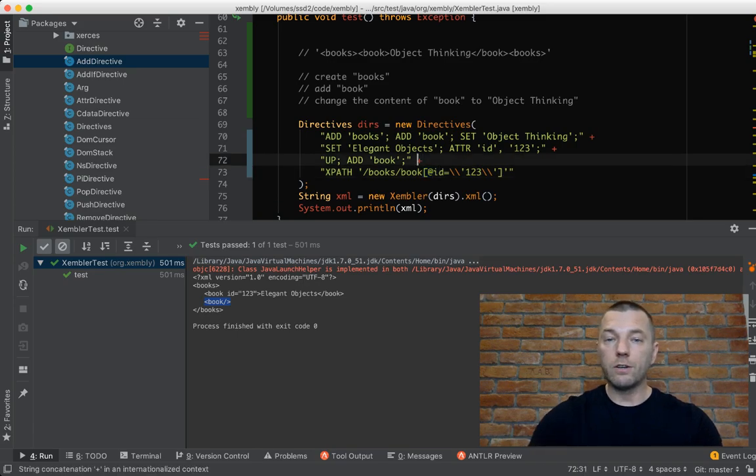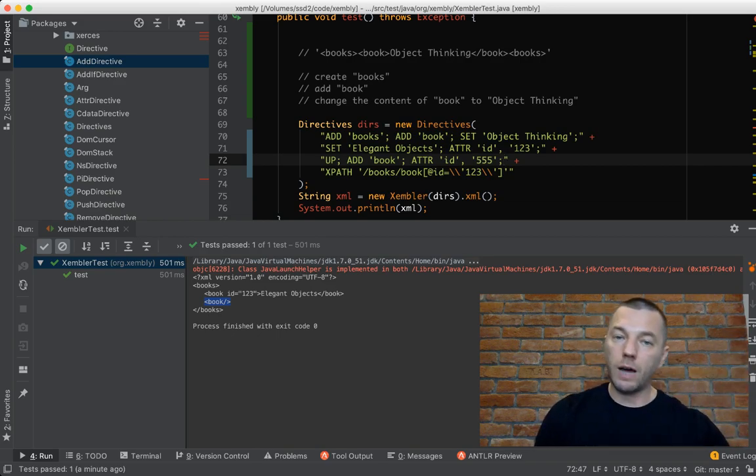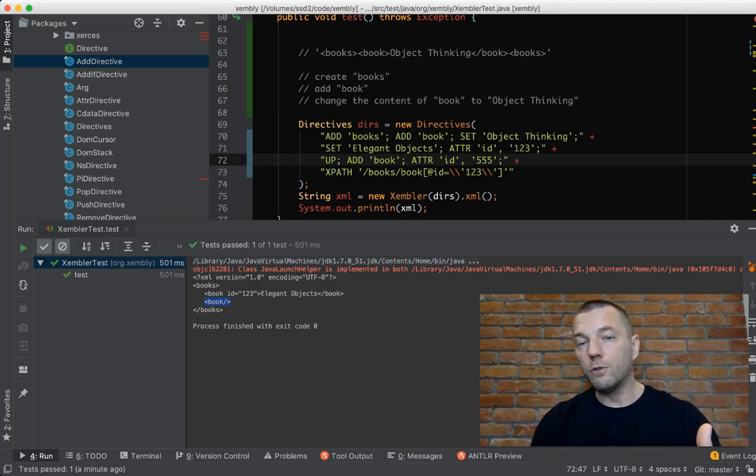So let's say here we added the book, and let's put another ID here just to make it different. 555, for example. So now we have two books, with the ID 123 and with the ID 555. And now my cursor is located at the second book, as you understand. So the first book we added, then we jumped up to the level of the books, to the parent level, and then we created a new book, and then we set the attribute, and now we're located at this second book.